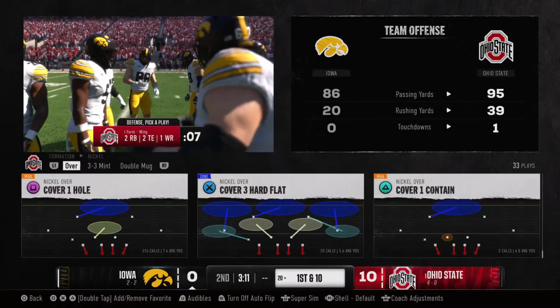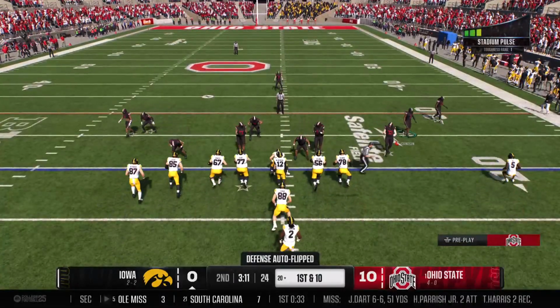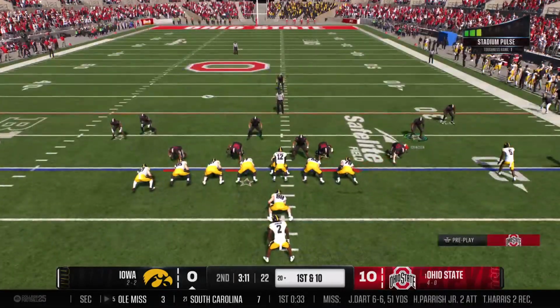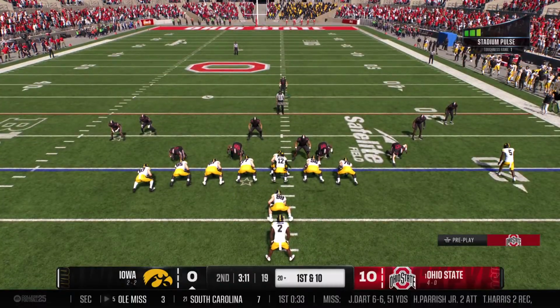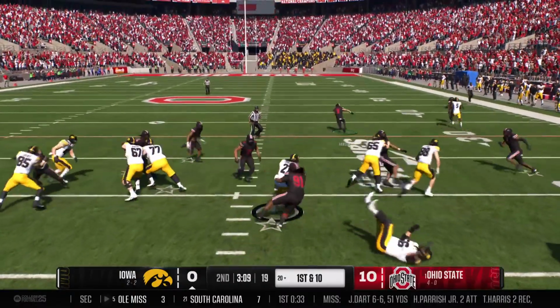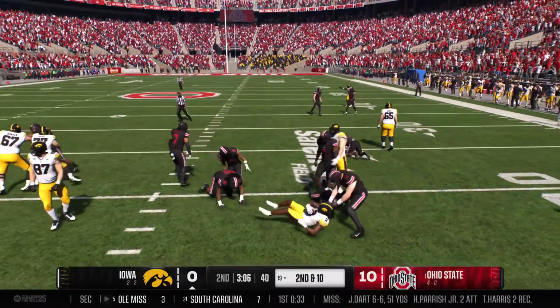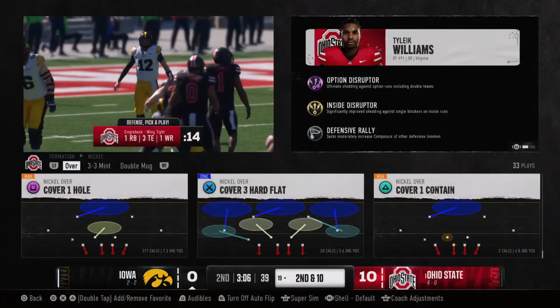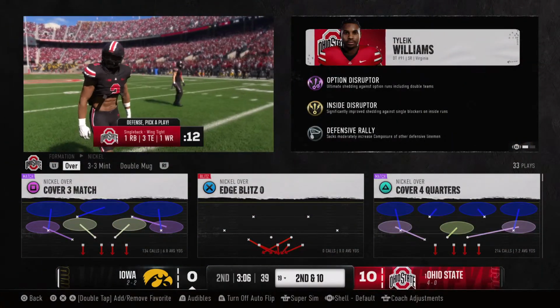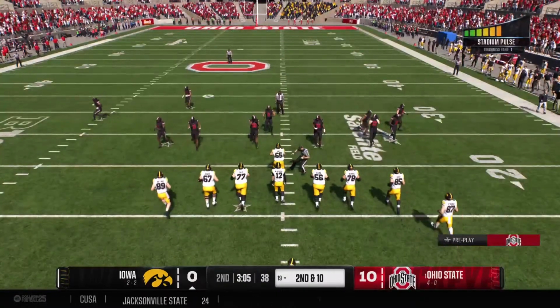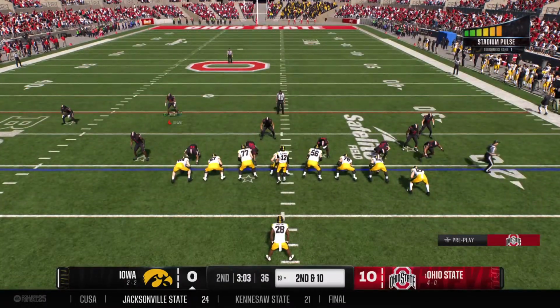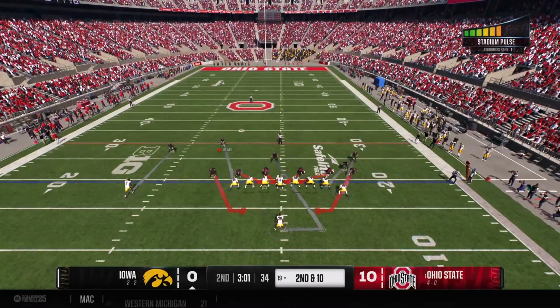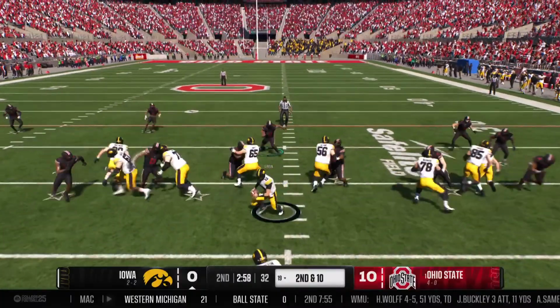They are trailing by 10 here, Jesse, but this is the type of team that seems comfortable in an offensive shootout. You got to hold serve at this point, right? You got to drive the field, put some more points up on the board. Yeah, they just scored. You can answer that now and keep this thing close. And I think you're used to that as offense. Like, football is so fast-paced now and you score so quickly, it's not that big of a deal to get down 10. You keep being aggressive.